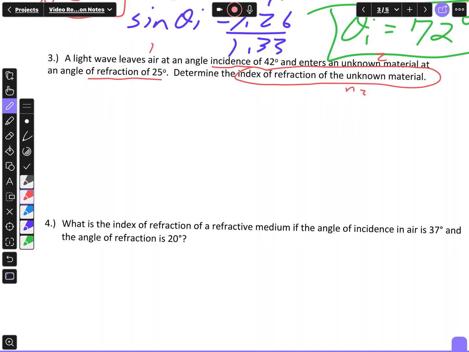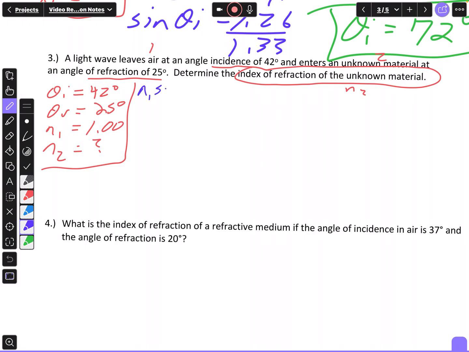So I'm going to write down my givens and my unknown. It says first in the problem that my angle of incidence is 42 degrees, and then my angle of refraction is 25 degrees. And air was my first medium. So N1, normally I would give you that number, but air has already been used in a previous problem and it told me air was 1.00. And then I'm looking for N2. Next, I'm going to write my equation.